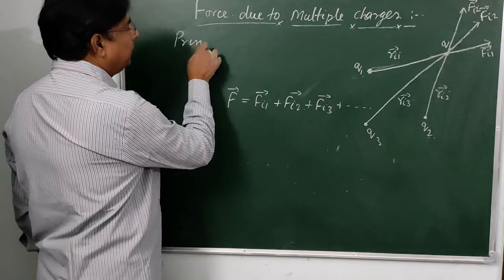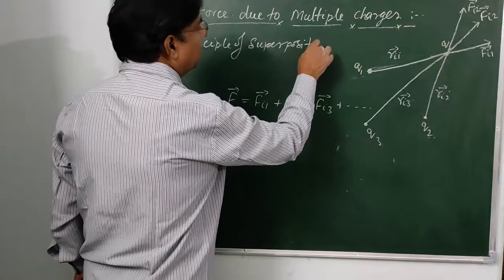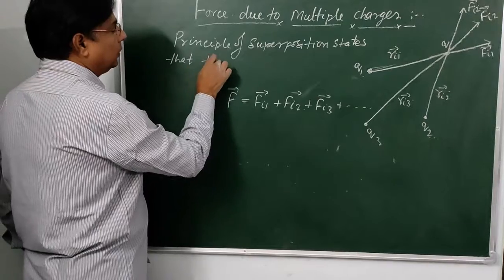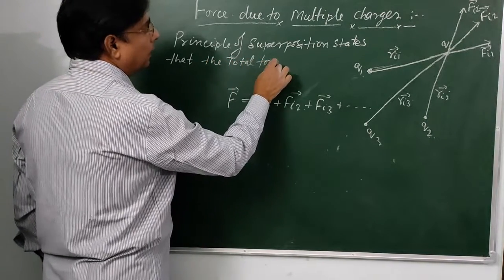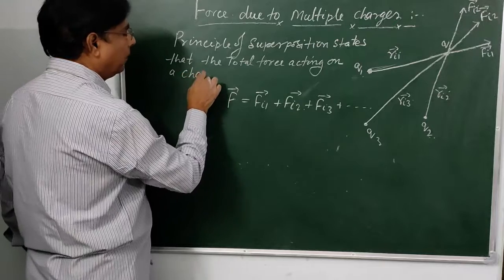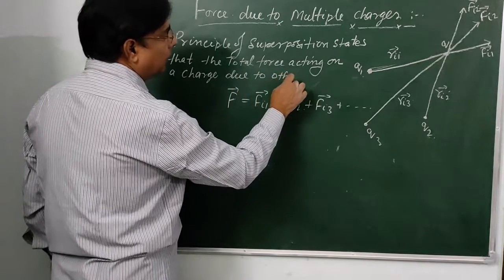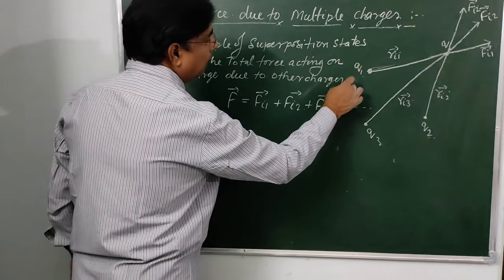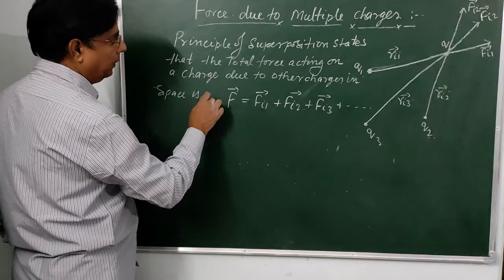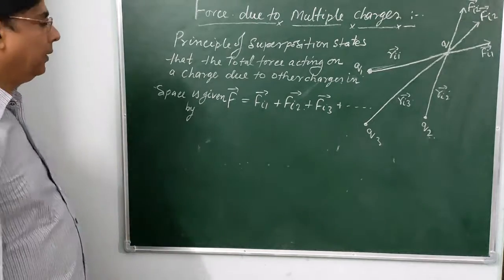So we can write, the principle of superposition states that the total force acting on a charge due to other charges in space is given by F equal to this much. Or we can write the vector sum of the individual forces.